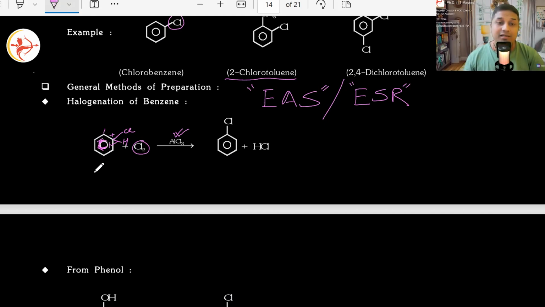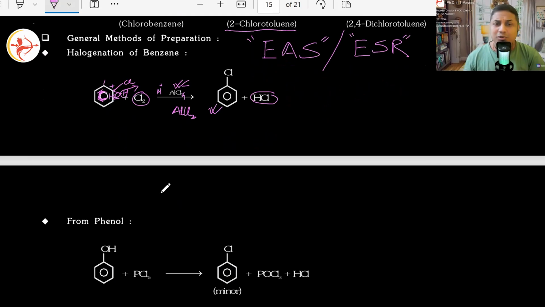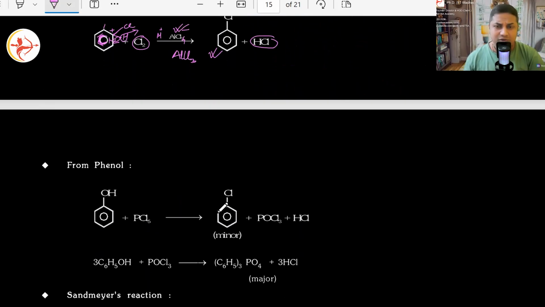Correct. Then slowly and gradually in the next step, this hydrogen will leave, and his electron will be utilized to again form a double bond. H plus leaves. That H plus can combine later on when it comes close to this AlCl4 minus. Correct. It will take away one of the chlorines, forming HCl. AlCl3 is once again a halogen carrier. AlCl3 is once again reproduced. Got it? Regenerated. And here chlorobenzene remains. Anyways, we have seen that mechanism already, so I'm not going into the detail of that. We will see it in due course in our sheet also.